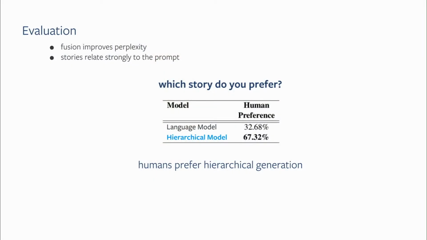Lastly, we ask humans directly which stories they prefer, either the stories generated by our language model or the stories written in our hierarchical approach, and we find that humans strongly prefer our hierarchical model about 2-to-1.